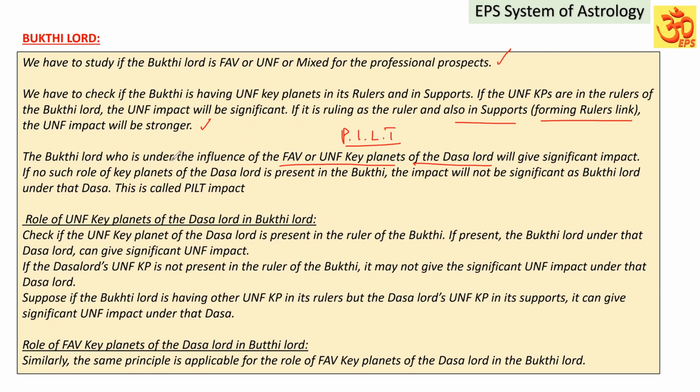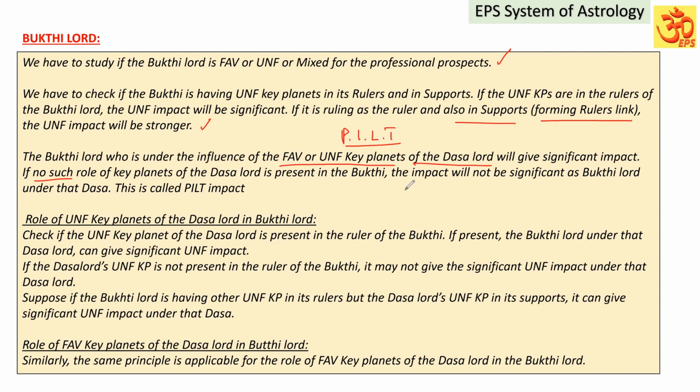Now we are studying whether the Buddhi Lord is under the influence of the favorable or unfavorable key planets of the Dasa Lord, if it is present. If it is present, it will give significant impact, either favorable or unfavorable. If no such role of key planets of the Dasa Lord is present in the Buddhi, the impact will not be significant as Buddhi Lord under that Dasa. This is called a pilt impact.